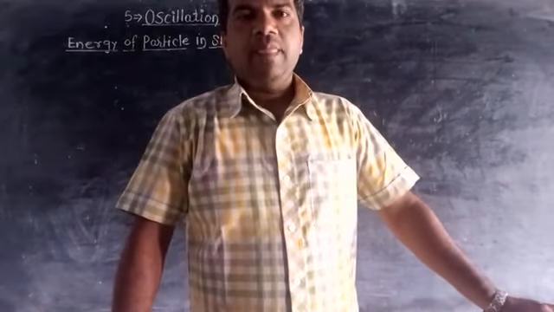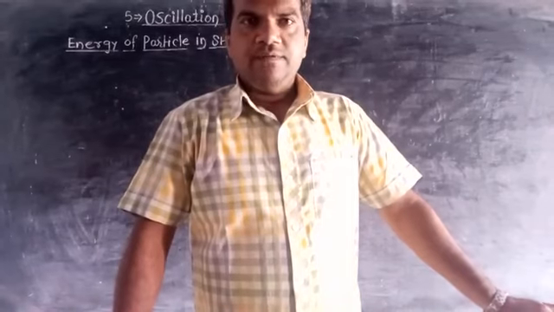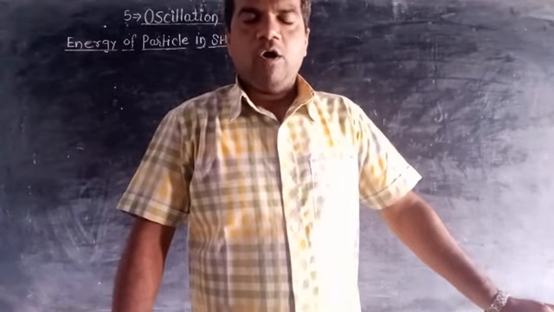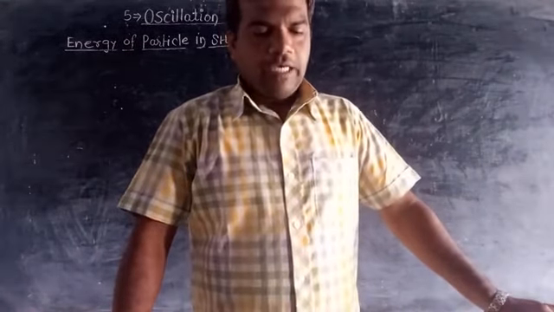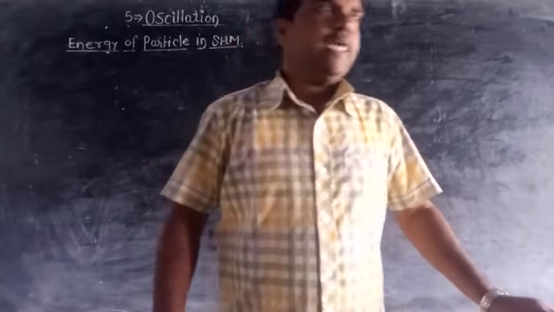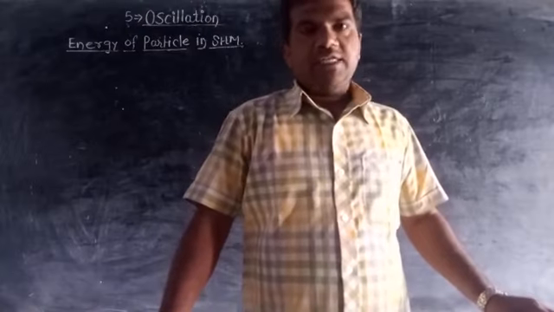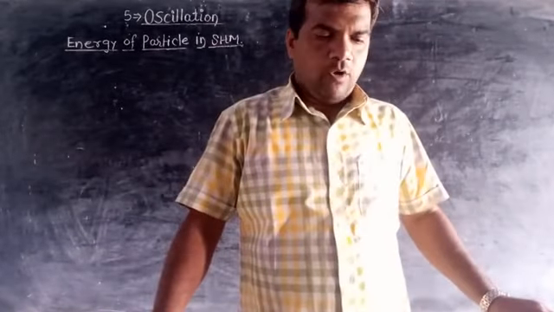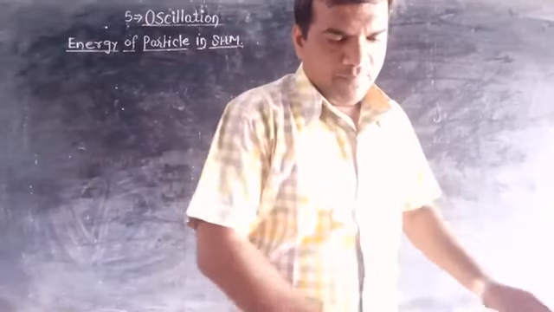At the extreme position the velocity or speed of the particle is 0, and except this extreme position the particle possesses velocity or speed at all positions.